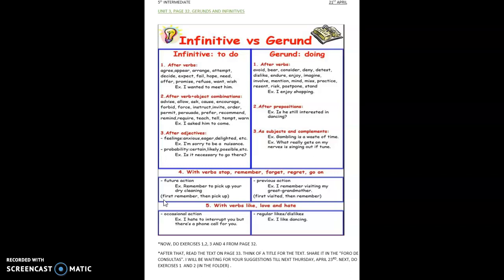Okay. And you also have the possibility of using the gerund with the verb remember. I remember visiting my great-grandmother. First I visited my grandmother, then I remembered. So both are accepted.